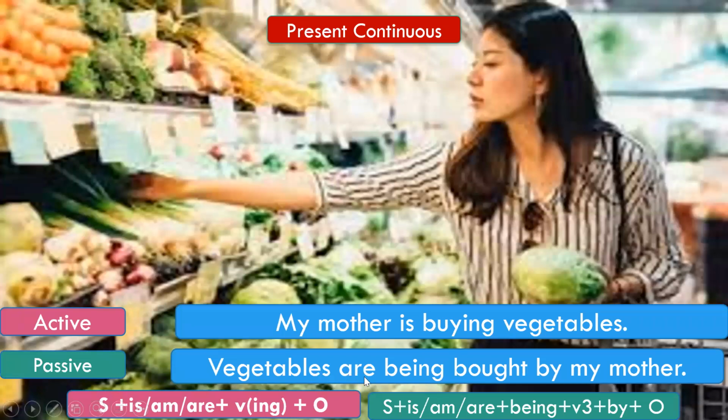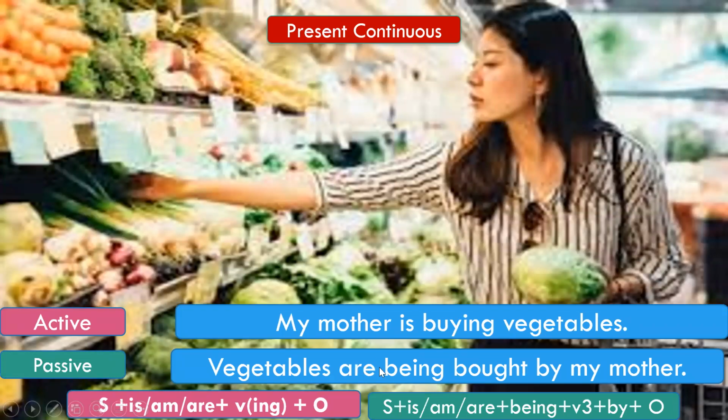So the most important thing is that in this we are using the be form of the verb plus V3, but in between we are using the word being in the continuous tense. So in all the continuous tenses, when you are converting from active voice into passive voice, please remember that in a continuous tense sentence, we will use being in the passive voice. B-E-I-N-G, being has to be used in the passive voice.